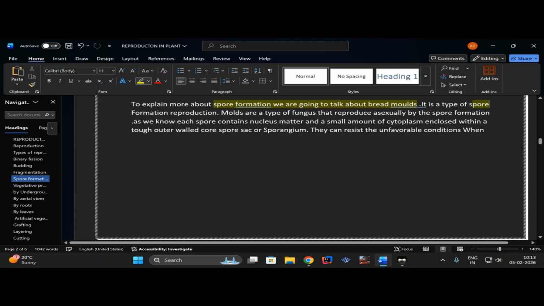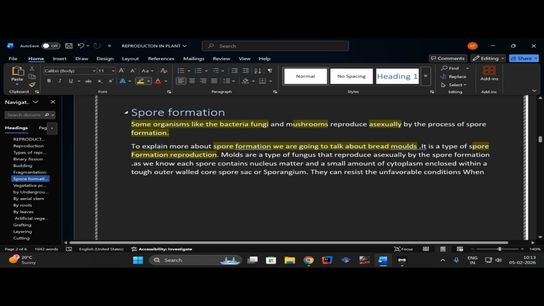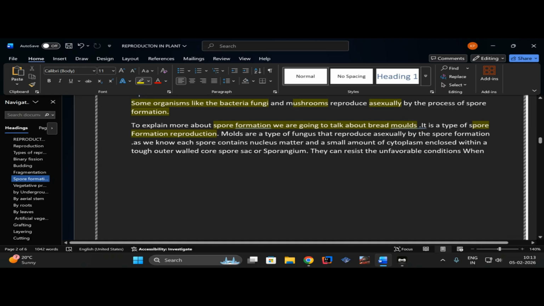It's a type of spore formation reproduction. It occurs in different types of organisms. Molds are a type of fungus that reproduce asexually by spore formation. As we know, each spore contains nucleus matter and a small amount of cytoplasm enclosed within a tough outer wall called sporangium or spore sac. So here the important thing is this definition: spore sac or sporangium.